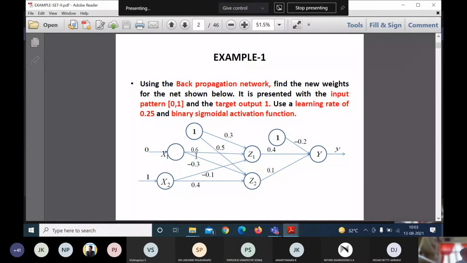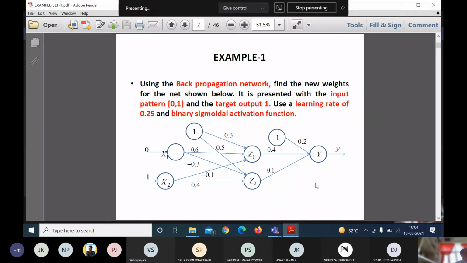Apart from these weight values, 0.6, minus 0.3, minus 0.1, 0.4, 0.4 and 0.1, I have three more values which are considered bias values. The bias for the first node is 0.3 and the bias for the second node is 0.5. Again, I have a bias value minus 0.2 for the output layer since I have only one node there. Is the architecture clear for you?